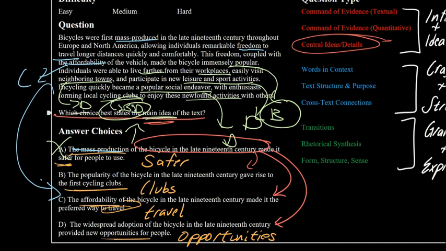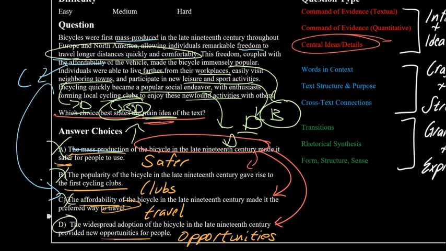We notice we've got a lot more D's around here than we have B's. All right, we've got a lot more activities, a lot more opportunities for people. So I don't think it's B because it's not the main idea of the text. It might be an idea of the text, but it's not the main idea of the text. As we look at C, we have basically just one word or one sentence about travel, so that's probably not it for the same reason.